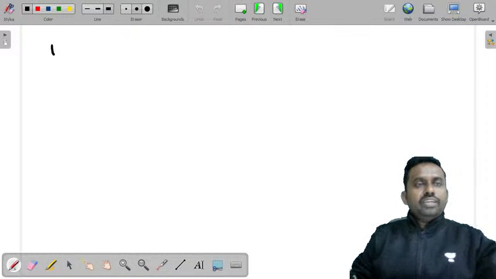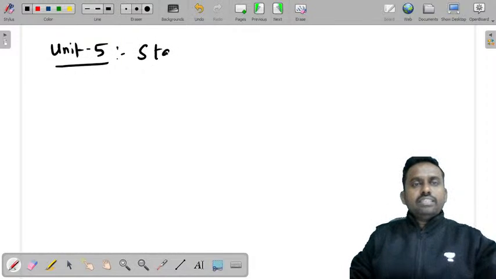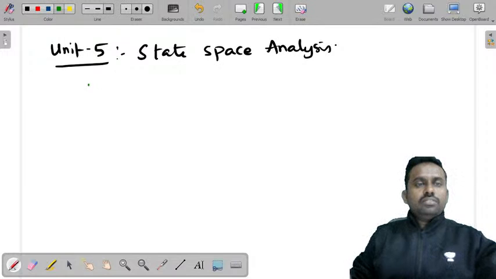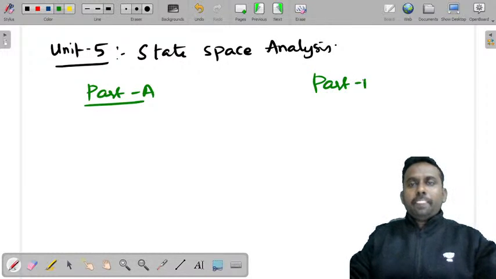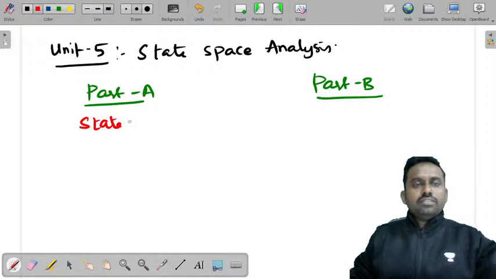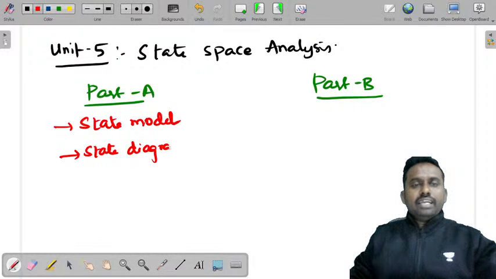So in unit 5, that is state variable or state space analysis, let's divide this into two parts, part A and part B. I'll discuss what a state model is first. I'll just give you a brief idea of the state diagram. Because it is a question and answer session, a quick revision, we will not be getting into details of this.